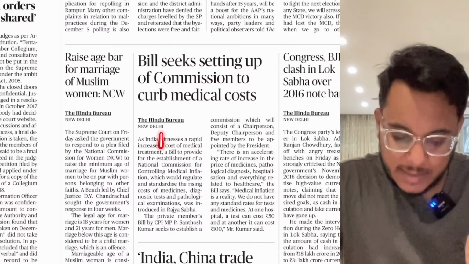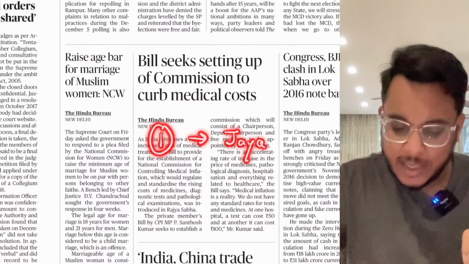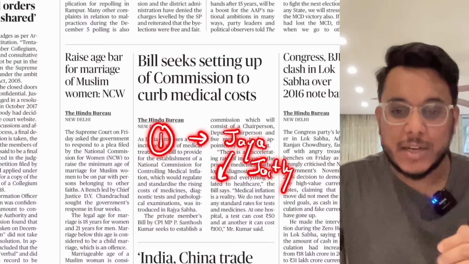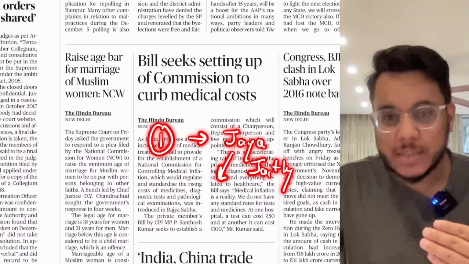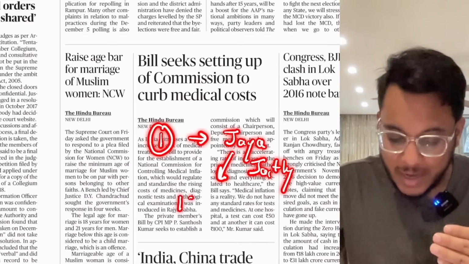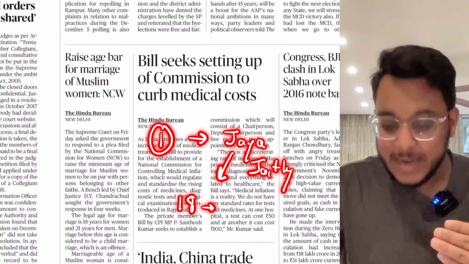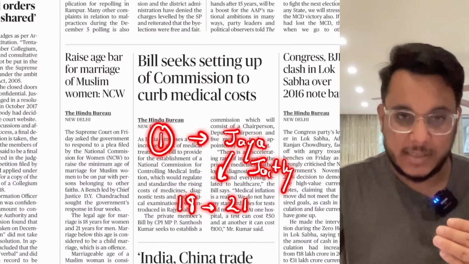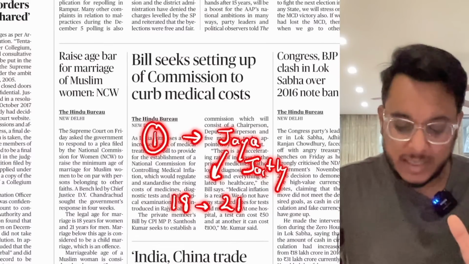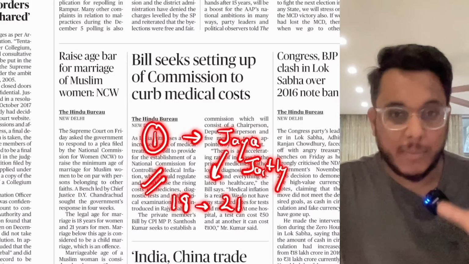Understand. Number one, the Jaya Jaitly Commission was constituted. The Jaya Jaitly Commission has provided this recommendation that the women's age for marriage, which is right now 18 years as per the Prohibition of Child Marriage Act, should be increased to 21 years, because the boy's age is 21. So the Jaya Jaitly Commission recommendations are there. On this, guys, the final decision has not come up till now.